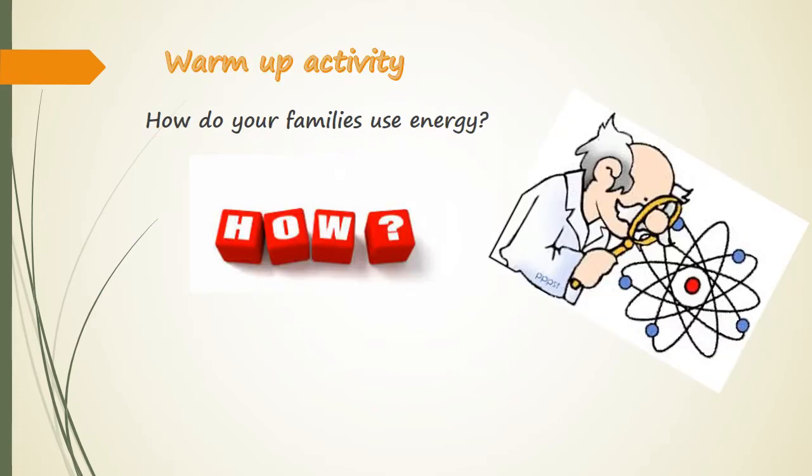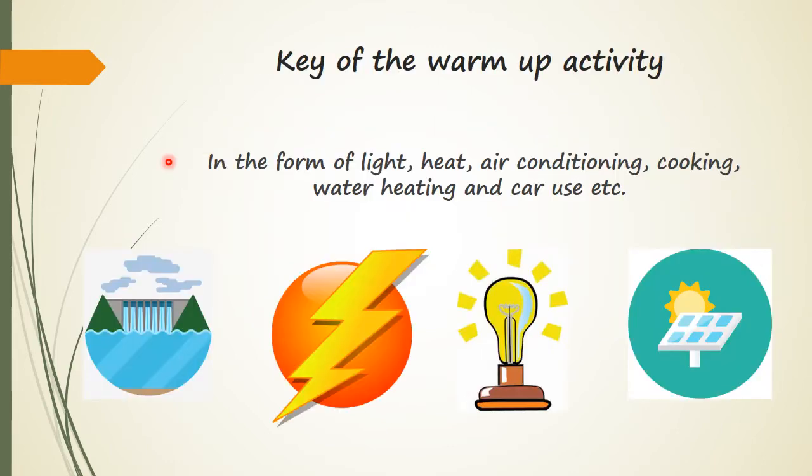But first, I have a warm-up activity for you. So who is going to tell me how do your families use energy? Well, you have 30 seconds. Just think about it and tell me. Let's see the answer.